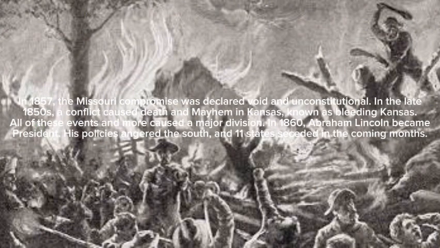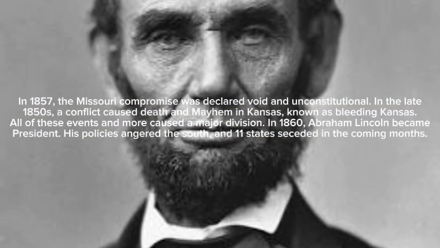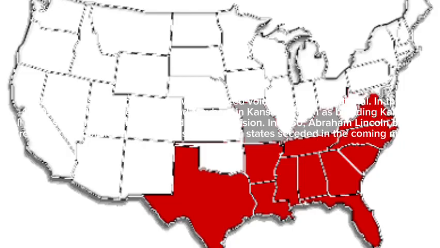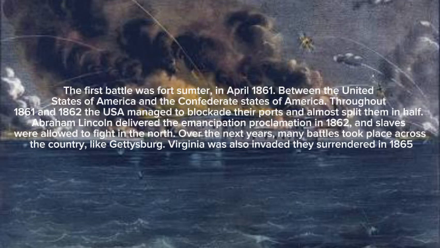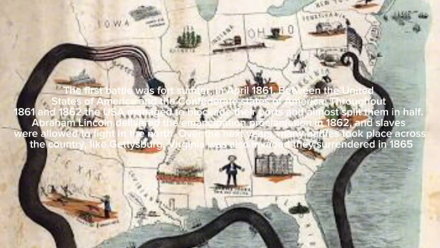In the late 1850s, a conflict caused death and mayhem in Kansas, known as Bleeding Kansas. All of these events and more caused a major division. In 1860, Abraham Lincoln became president. His policies angered the South, and 11 states seceded in the coming months. The first battle was Fort Sumter in April 1861, between the United States of America and the Confederate States of America. Throughout 1861 and 1862, the USA managed to blockade their ports and almost split them in half.